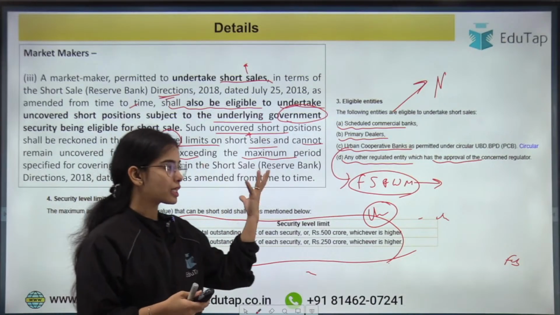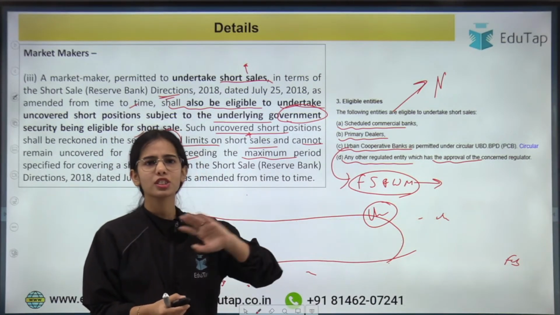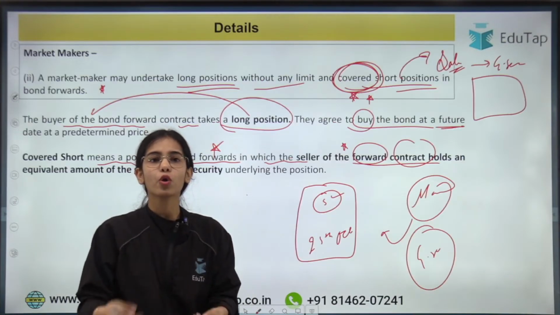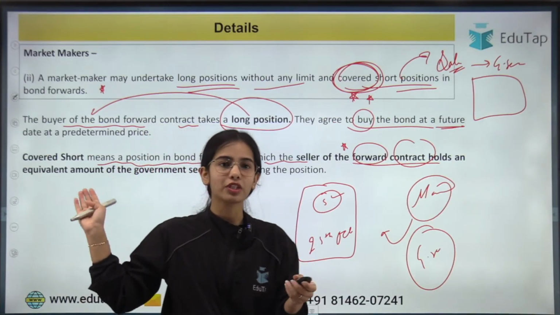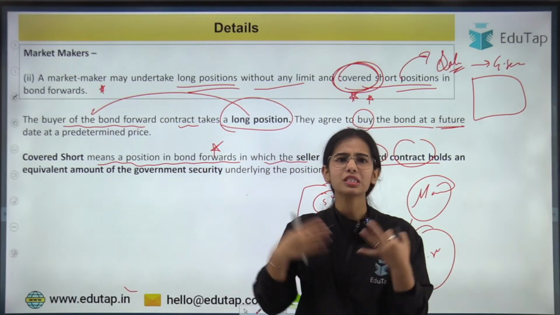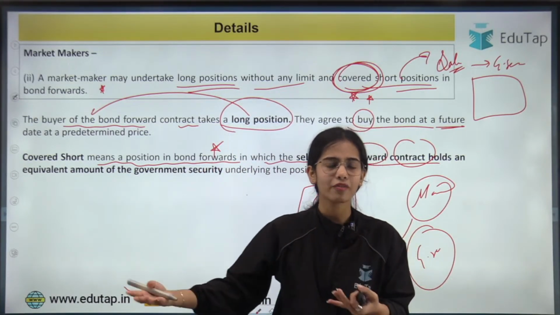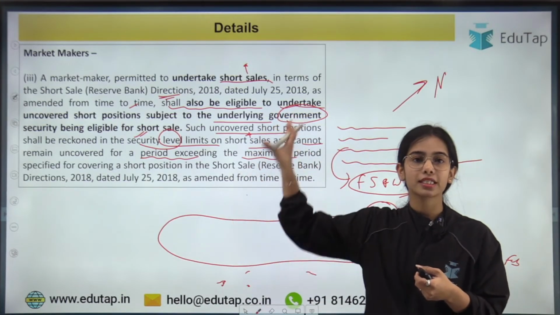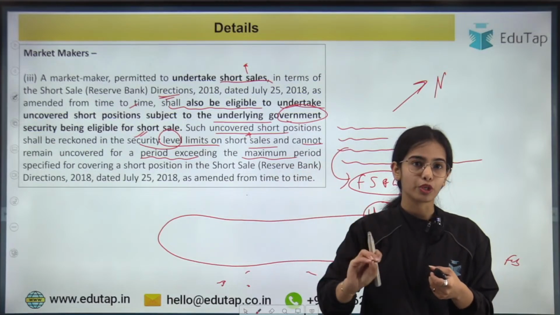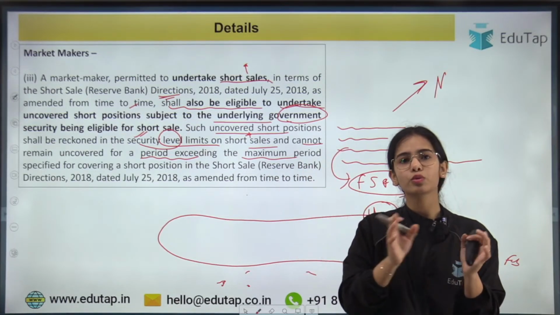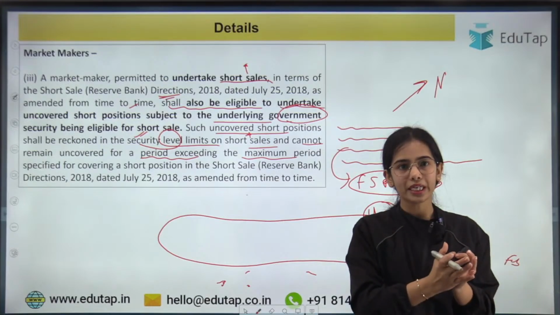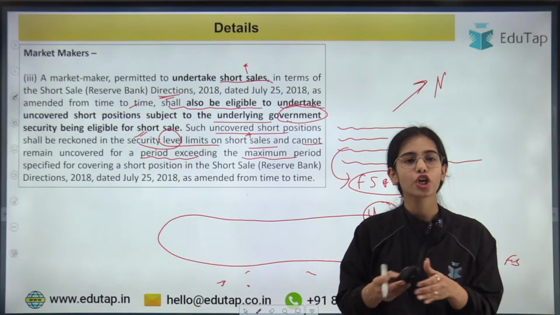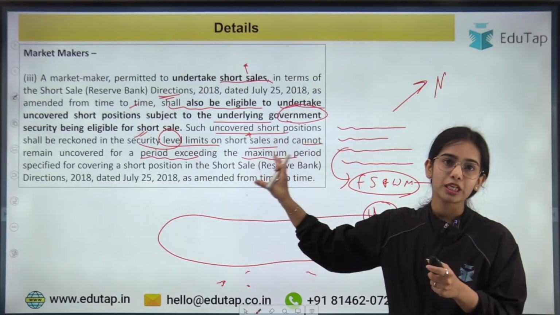So here also the same thing is being said, that in a covered short position there is no problem, because if you are selling the security and you already have the coverage, you already have the equivalent amount of government security, that means you can easily sell the security, you already have it to sell. Now, uncovered short positions, so there are some directions, there are some limitations on the uncovered short positions. If you are trying to sell it and you do not have the equivalent amount of government security, maybe you have a lesser amount of government security and such, in that case there are some limitations that are there.